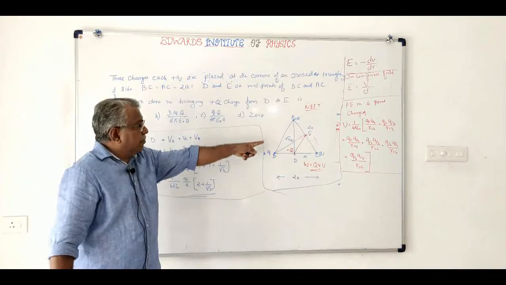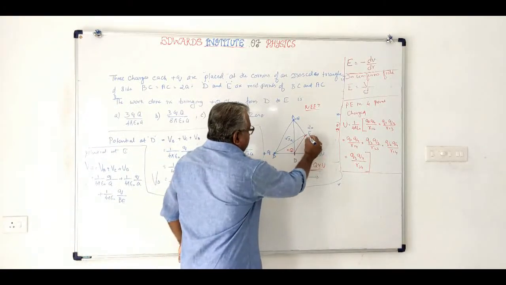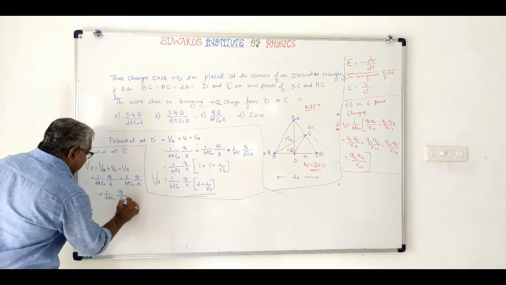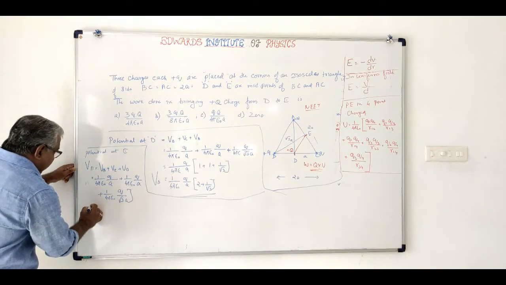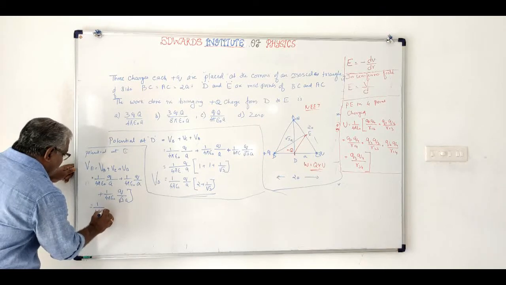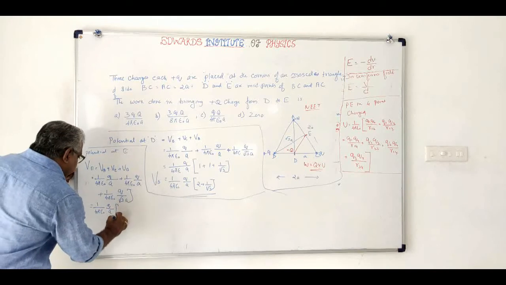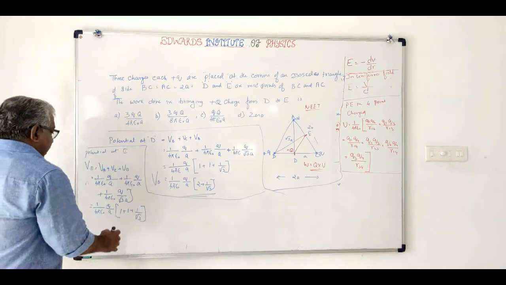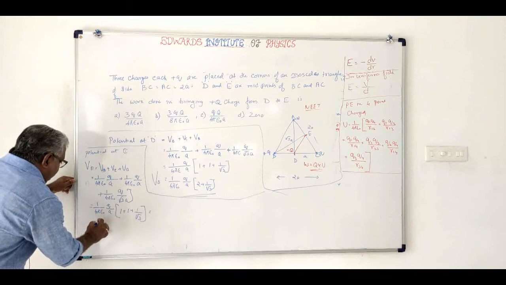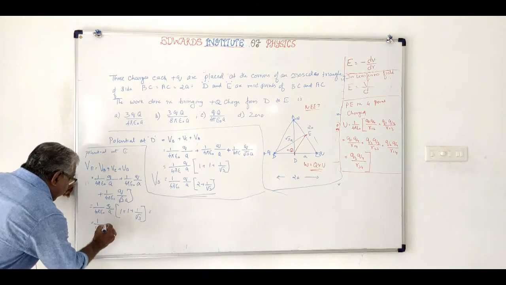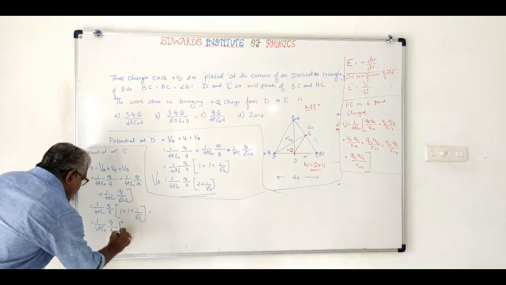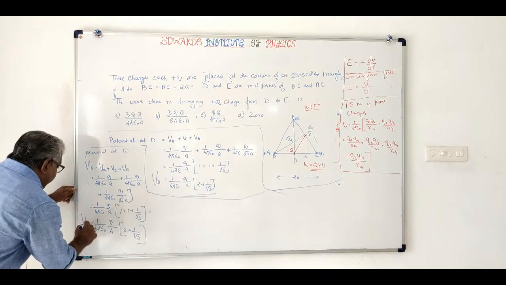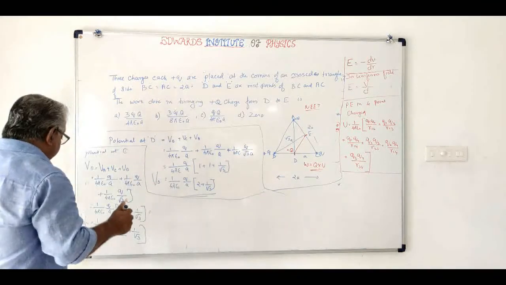Similar to this, root 3 A. This is 2A, this is A, so it will be root 3 A. So I can write B as root 3 A. If you take 1 by 4 pi epsilon 0 Q by A outside, this will be equal to 1 plus 1 plus 1 by root 3, that is 1 by 4 pi epsilon 0 Q by A into 2 plus 1 by root 3. This is VE, the same as VD.